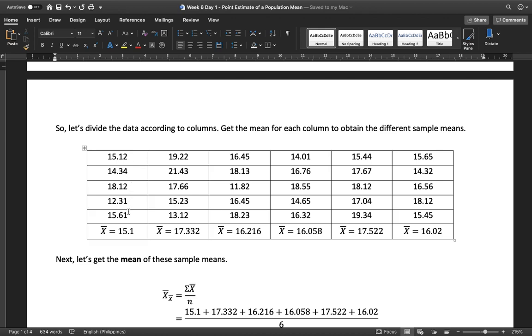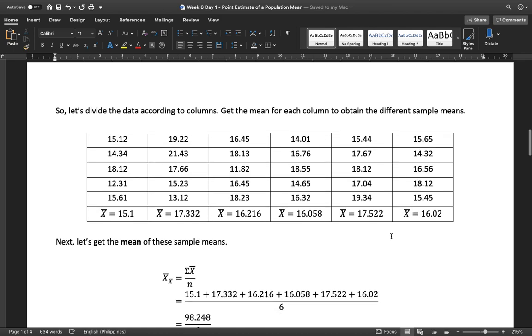For the first column, the sample mean is 15.1. Second column, 17.332. Third column, 16.216. Fourth column, 16.058. Fifth column, 17.522. Sixth column, 16.02.